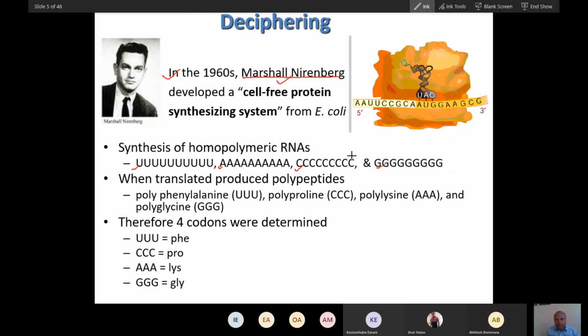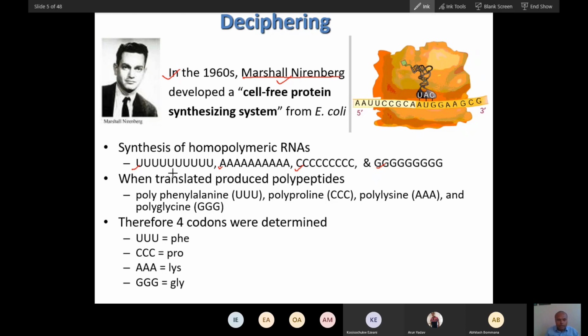When he made an mRNA and an experimental protein translation system in the lab, he extracted the protein translation machinery into a test tube, including RNA and everything else that would help protein translation. Whatever ingredients were required for protein translation, he extracted from Escherichia coli, E. coli, and put them into the test tube and did the experimentation.